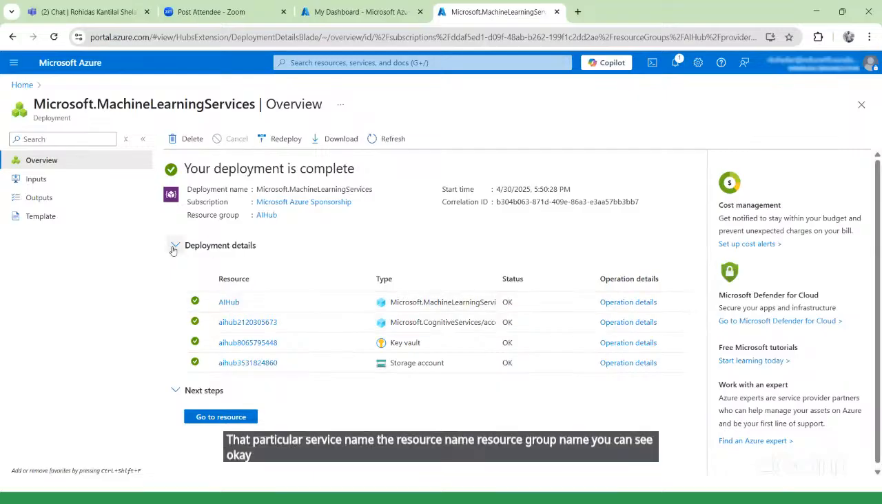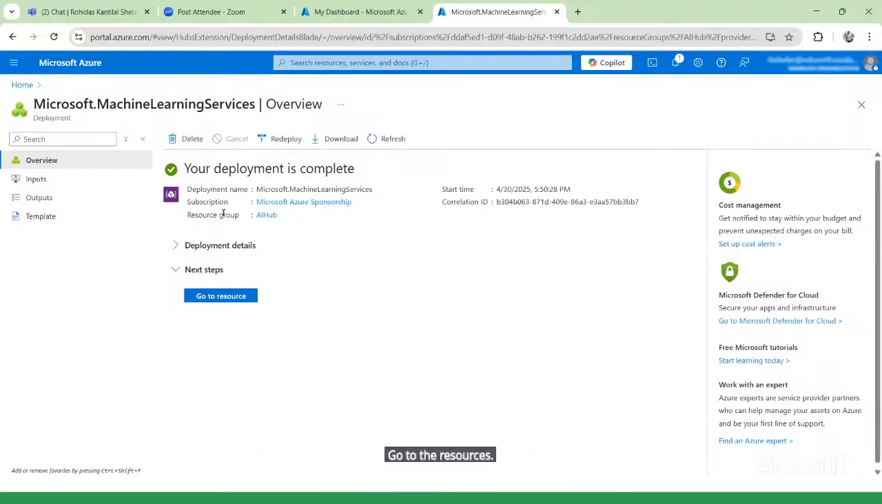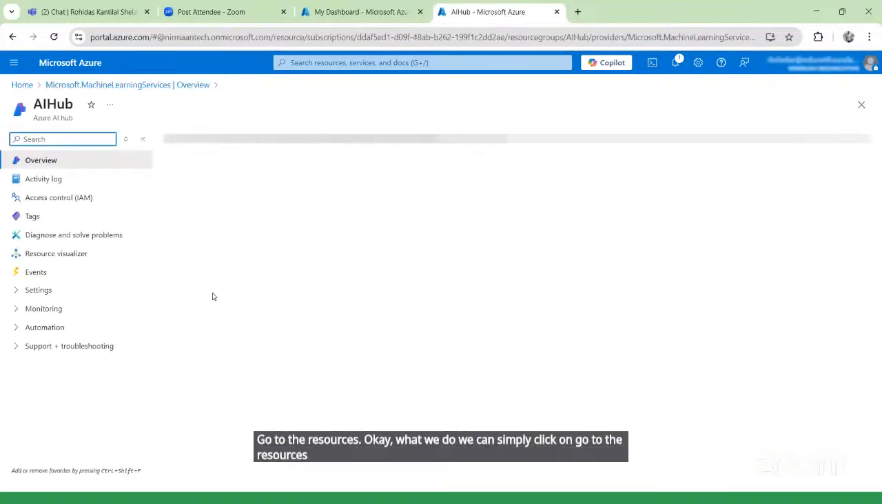Okay. And once you close here, you can see the next step. The next step is nothing but what we have to do. We have to simply click on go to the resources. We can simply click over here.